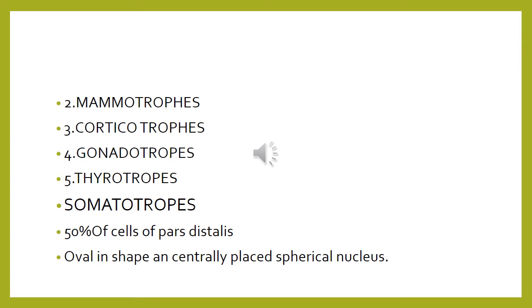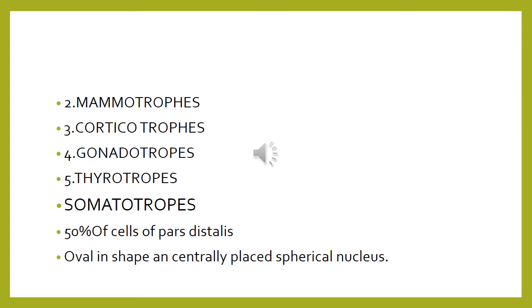First of all are the somatotrophs. They constitute about 50% of the cells of the pars distalis. Please draw the name first, the somatotrophs, and then draw the shape of the cell along with it. The cells are oval and contain a centrally placed spherical nucleus. These secrete growth hormone, and when the tissues are stained with hematoxylin and eosin, they take up an acidophilic staining.